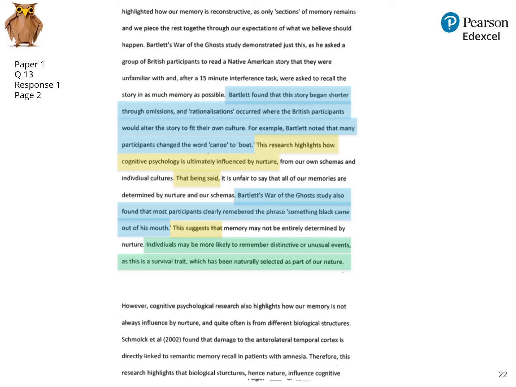And as previously stated in this video, candidates do not need, even for a 12 marker, to finish with an explicit conclusion that reaches a judgment. What's important is that balanced judgments like this one are being included as they go, and at the end of each paragraph is a perfectly good way of doing so. However, here we introduce an alternative point of view again, so more good evidence of competing arguments.